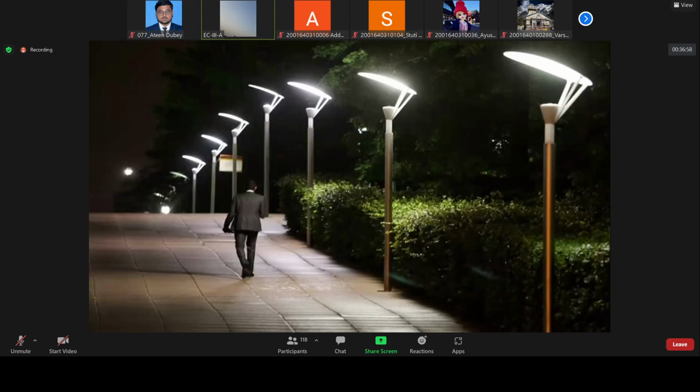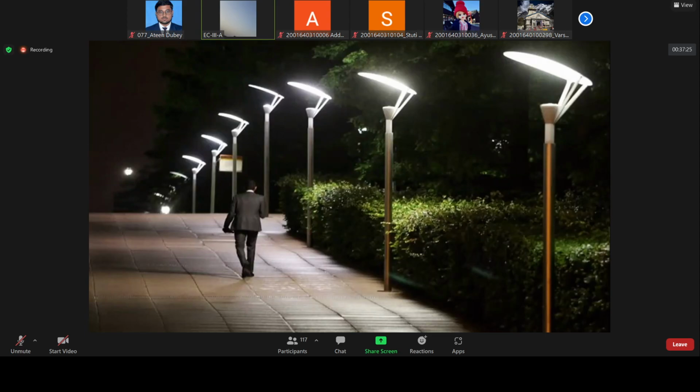This is the example that we will see, and we will try to make a project to solve the issue that you can see on this image. So first of all, it is important to understand what this image says. In the image, you can see that one person is moving on the street, and you can see that various lights